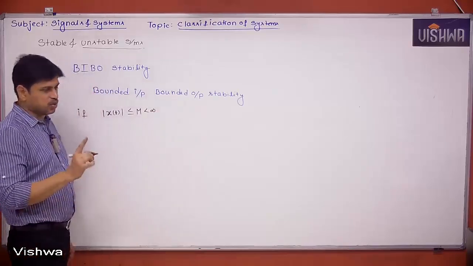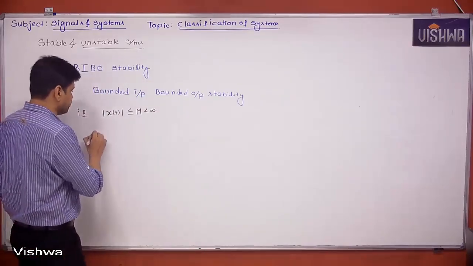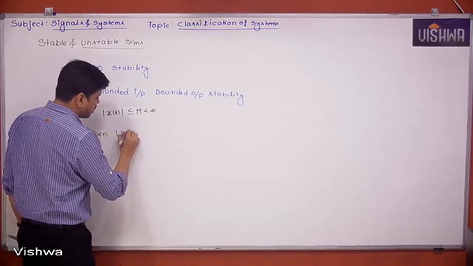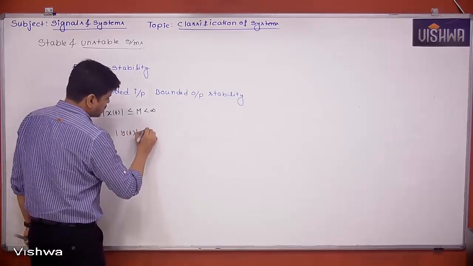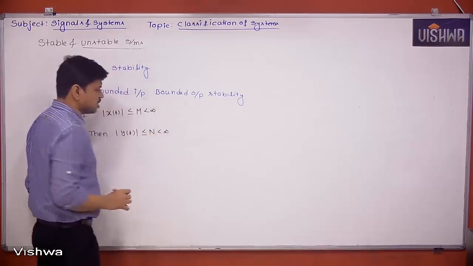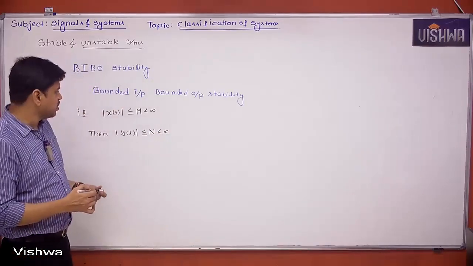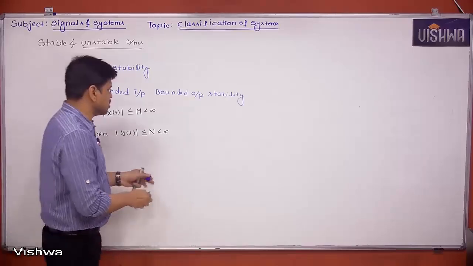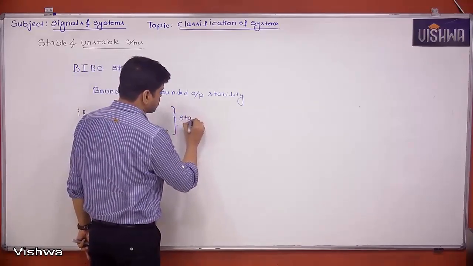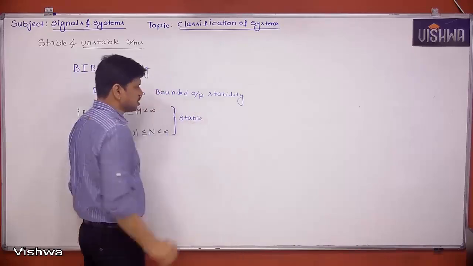That value will never go to infinity. Then the output is also bounded. That means mod y of t must be less than or equal to some maximum value N, which is also less than infinity. That means that is also bounded. Then we can call the system a stable system.